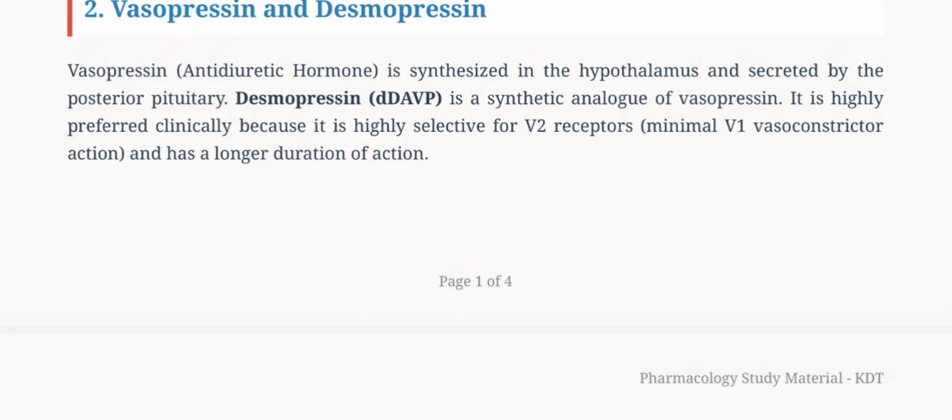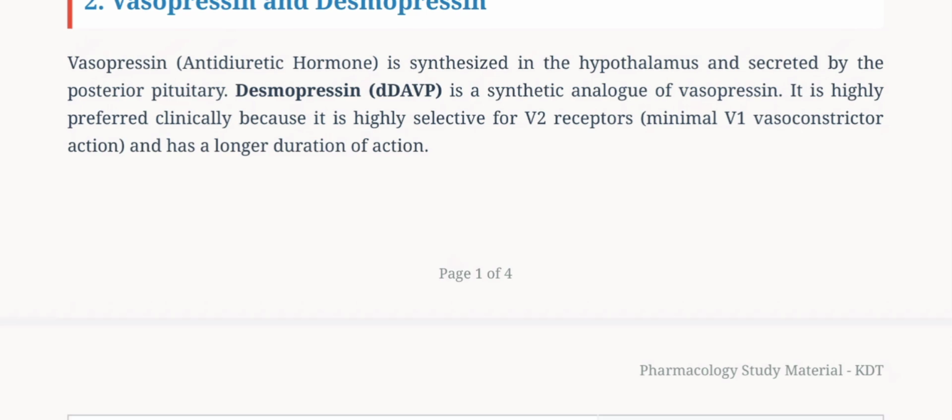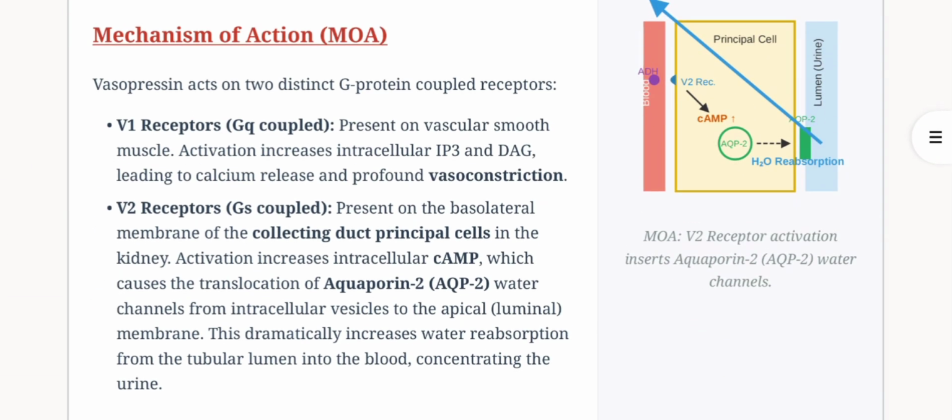Vasopressin is synthesized in the hypothalamus and secreted by the posterior pituitary. Desmopressin is a synthetic analog of vasopressin. It is highly preferred clinically because it is highly selective for the V2 receptor, has minimal V1 vasoconstriction action, and has a longer duration of action.